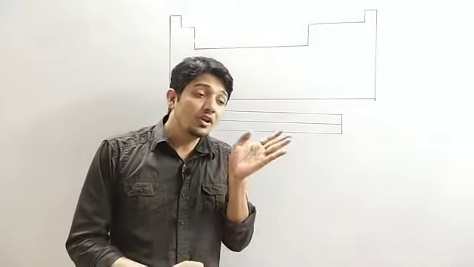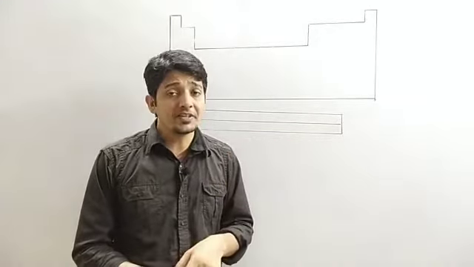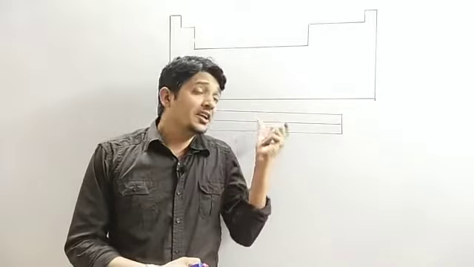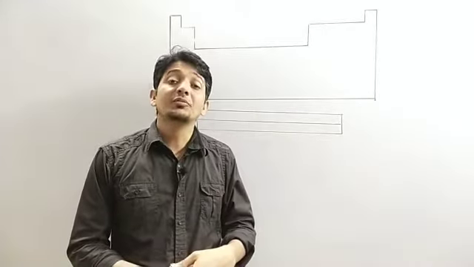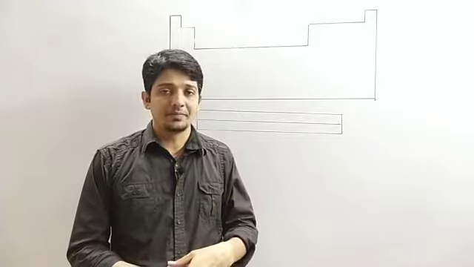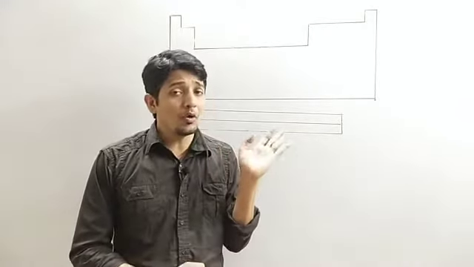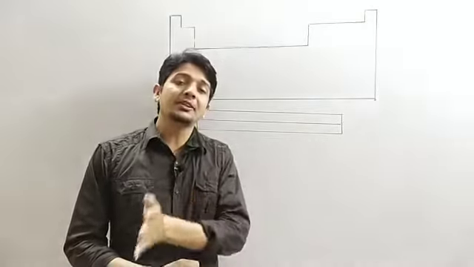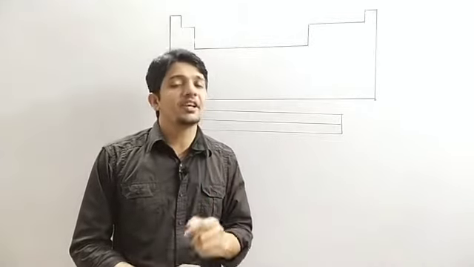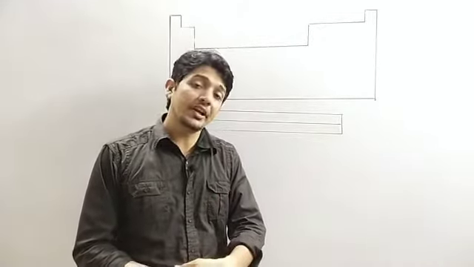That means periodicity is present. That's why this arrangement of elements is called the modern periodic table.